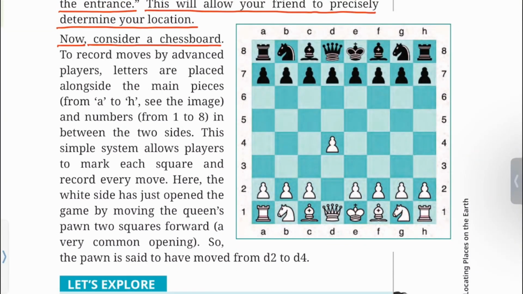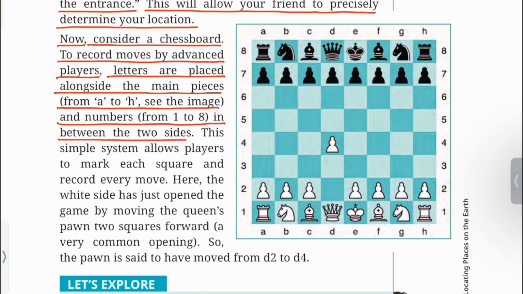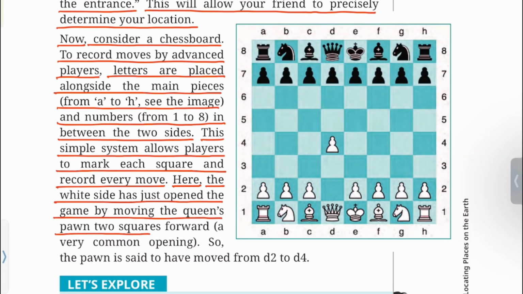Now consider a chessboard. To record moves by advanced players, letters are placed alongside the main pieces from A to H, see the image, and numbers from 1 to 8 in between the two sides. This simple system allows players to mark each square and record every move. Here, the white side has just opened the game by moving the queen's pawn 2 squares forward, a very common opening. So, the pawn is said to have moved from d2 to d4.